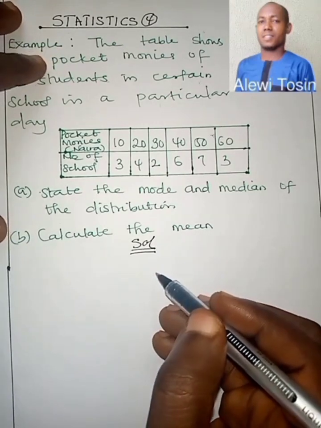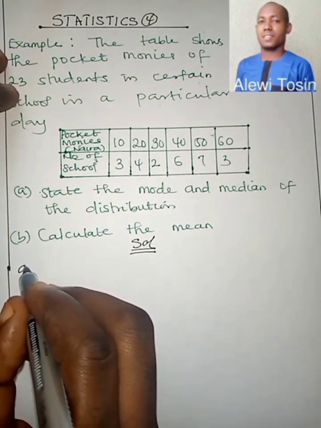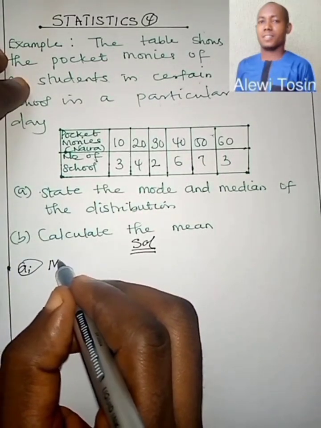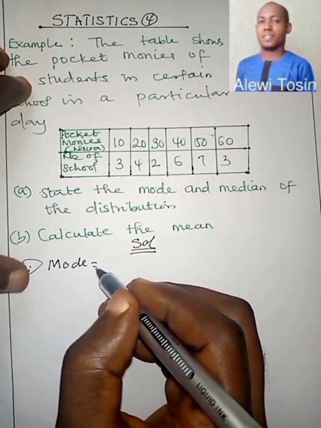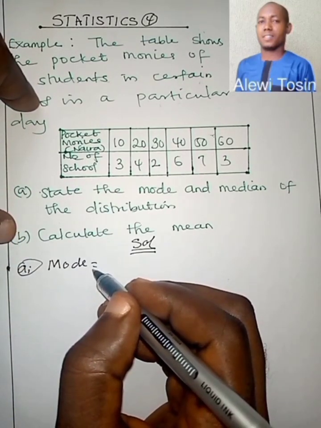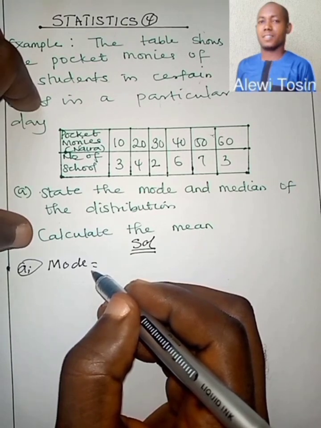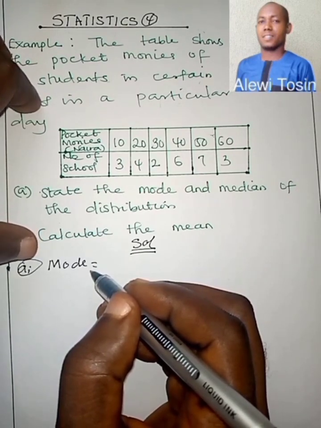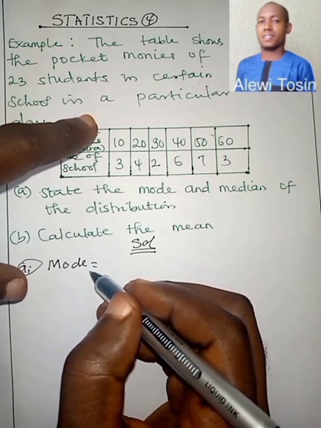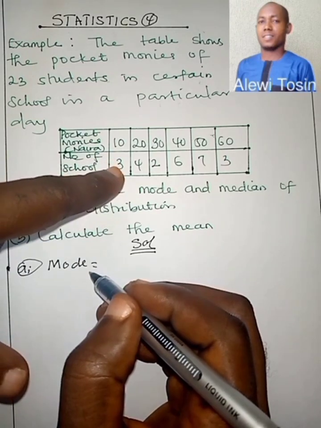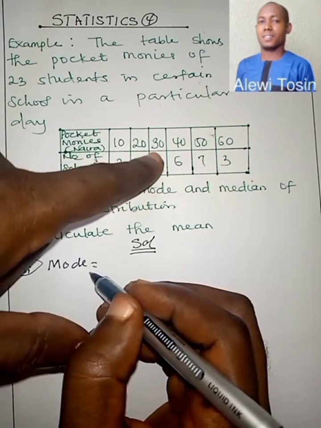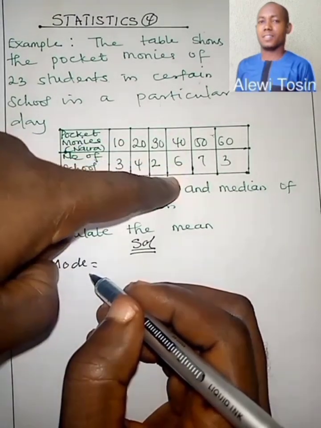Now to go by this, to find the mode of a distribution, if you could recollect, we said it is the most occurring item of a given distribution, and it is probably the item with the highest frequency. If you study this table, it means those that have 10 naira in their pocket are 3, those that have 20 naira are 4, those that have 30 naira are 2, those that have 40 are 6.